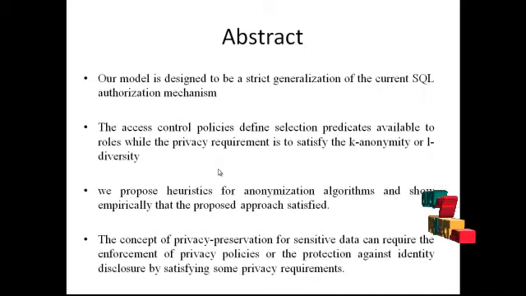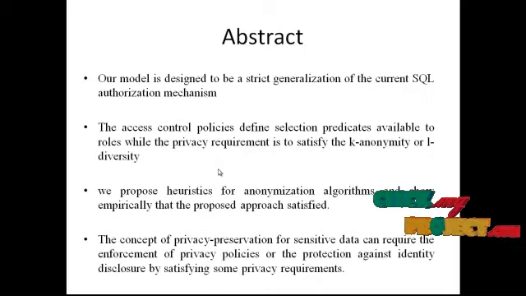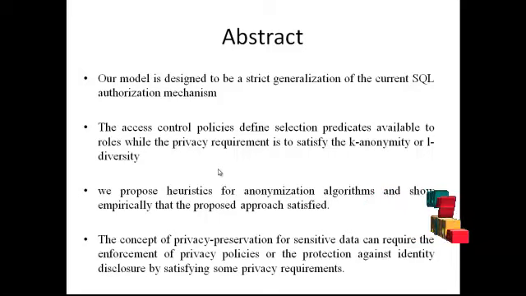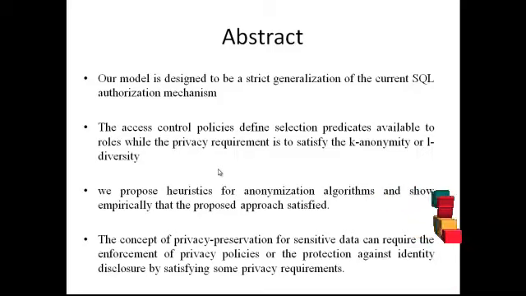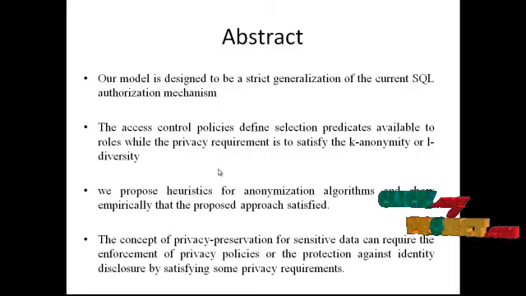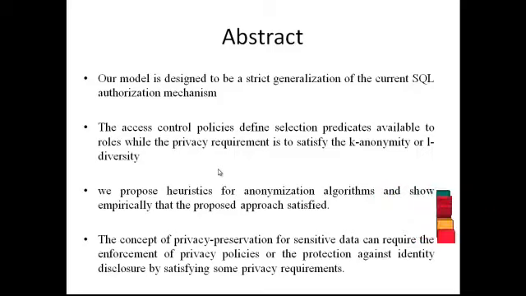Our project title is Accuracy Constrained Privacy Preserving Access Control Mechanism for Relational Data. Our model is designed to be a strict generalization of the current SQL authorization mechanism. The access control policies define selection predicates available to roles, while the privacy requirement is to satisfy k-anonymity or l-diversity. We propose heuristics for anonymization algorithms and show empirically that the proposed approach satisfies the requirements.